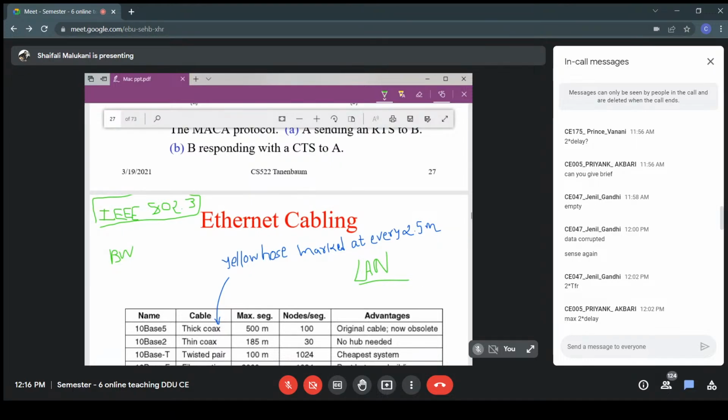Here, Jenny says something like two users sending requests at the same time, then scheduling must be done. Okay, see here what you are talking about. Switch. Yes, you want to avoid the collision, right? So can I say you are talking about how to handle multiple senders, how to handle multiple access?